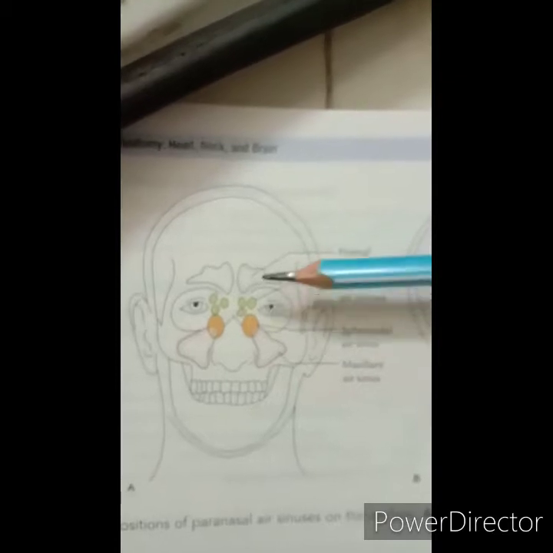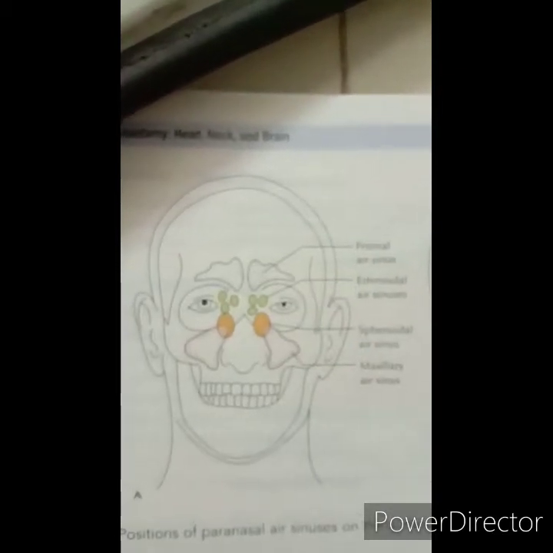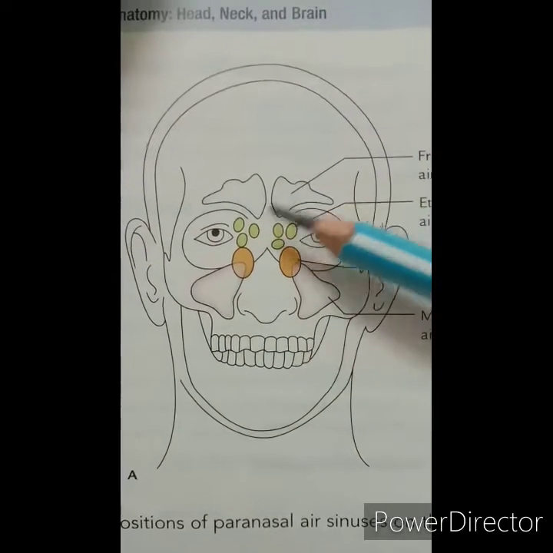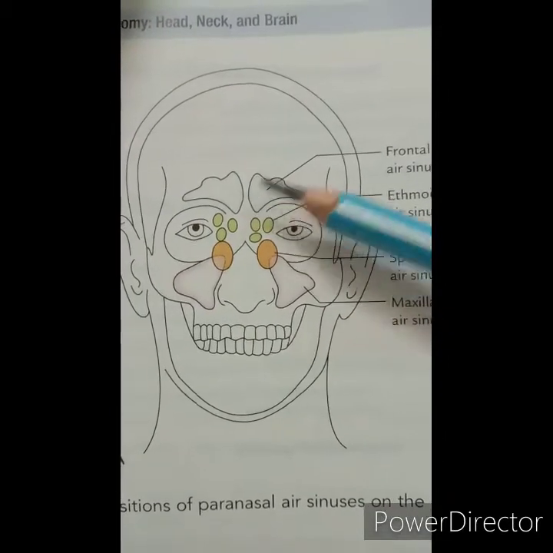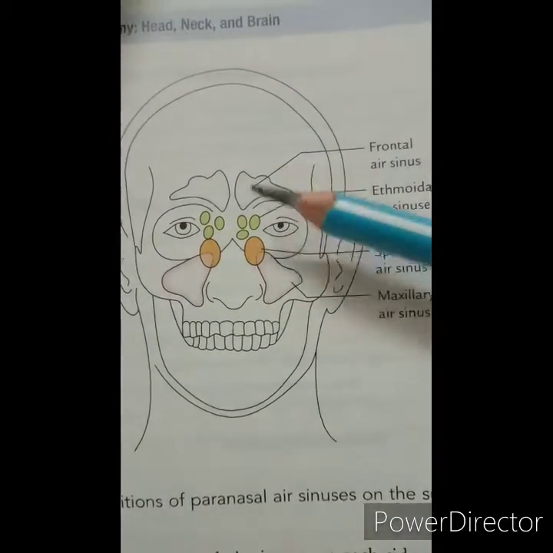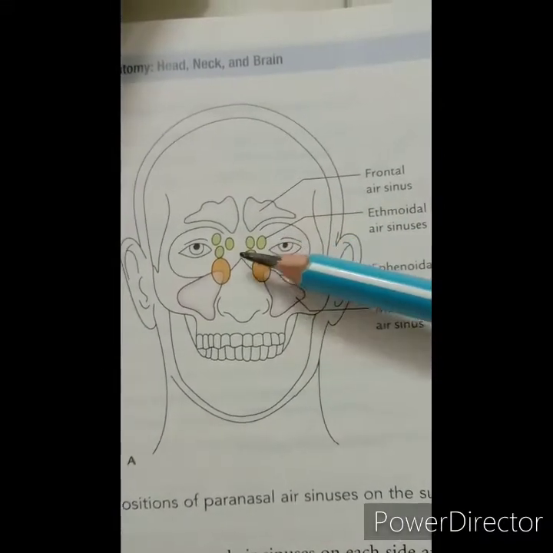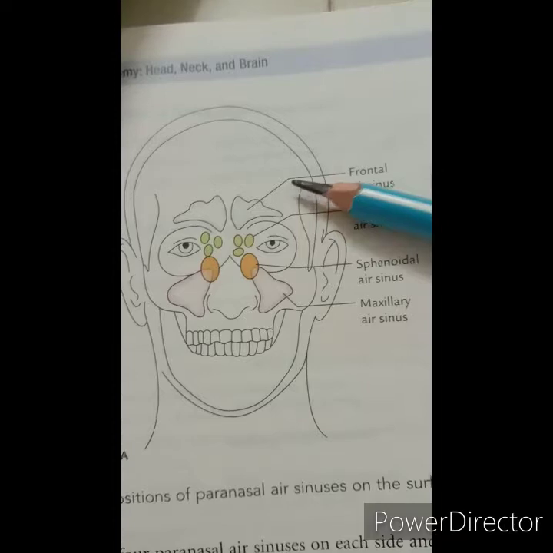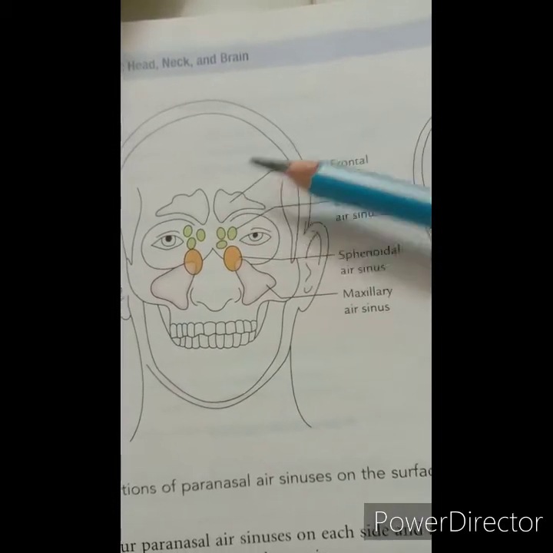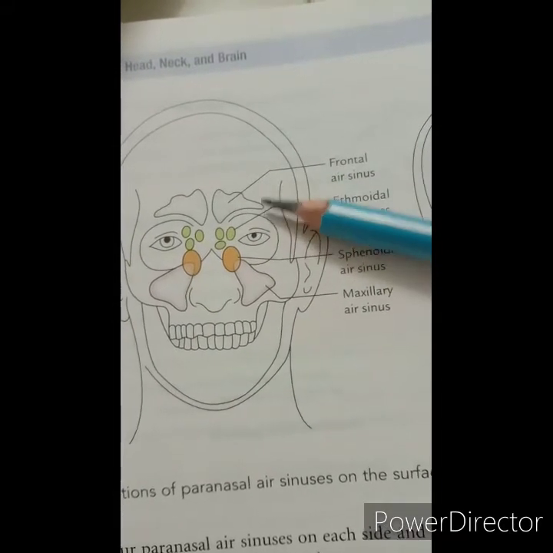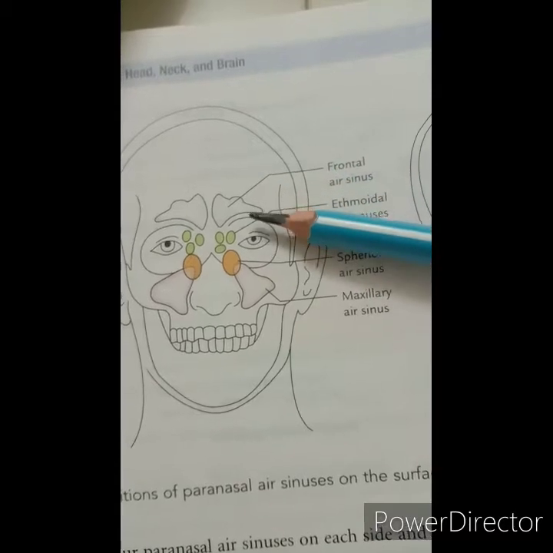So let's see the details of the sinuses. First, the frontal sinuses. It lies in the frontal bone deep to the superciliary arch. It extends upwards above the medial end of the eyebrow and backwards to the medial part of the roof of the orbit.